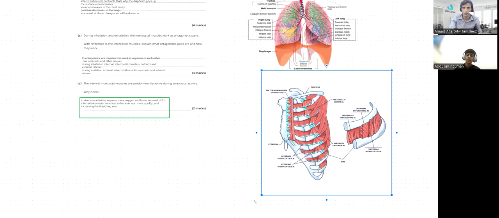Got it? Please revise all of these things, whatever you have done up till now in this week, all of the questions. And please revise the topics from here, all the cardiovascular. So when we go on to the hard questions, it would be easy for you to tackle those, right? Okay. So that's all for today.